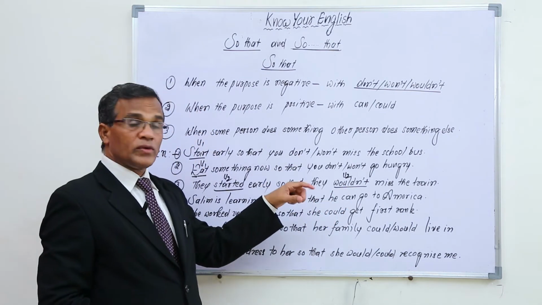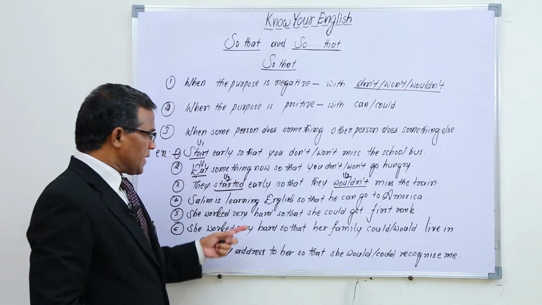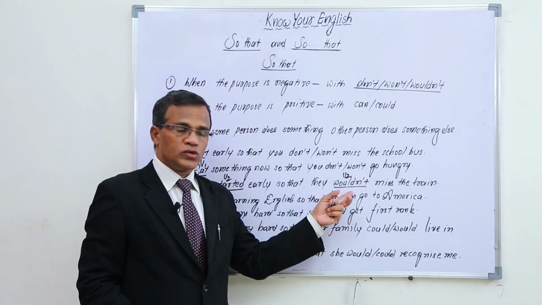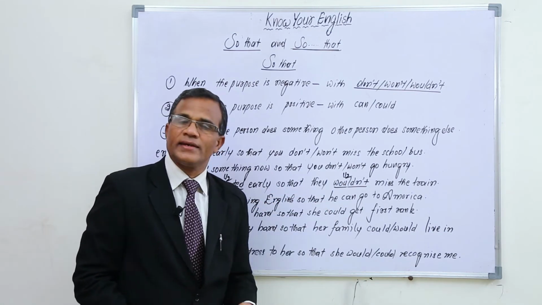When it is present, we have to use will. When it is past, we have to use would. As the purpose is negative, we have to use wouldn't. For example, they started early so that they wouldn't miss the train.